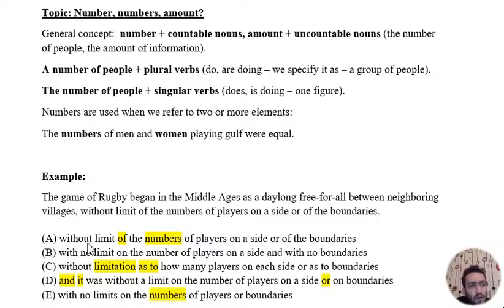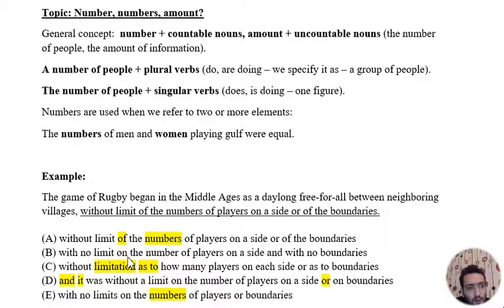So let's start with A and C: without the limit of the numbers of players. First of all, numbers is wrong because we see players on the side or on the boundaries. We refer to only players here. There aren't any other players, for example soccer players and football players. Without the limit of, it's not of, we know that limit is on, quota is on, tariffs on. So when we put something, lift something, ban something, we use on: bans on, limits on, and so on.